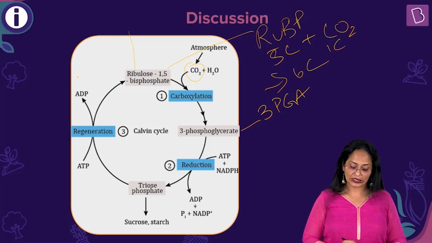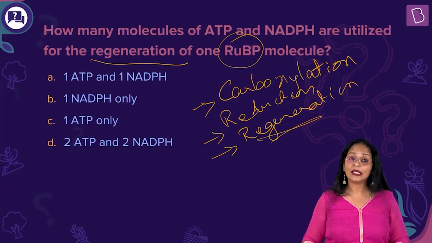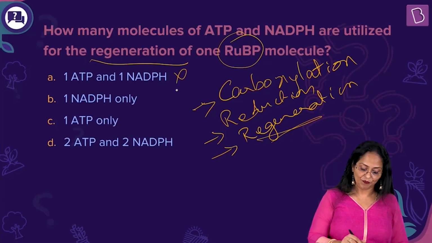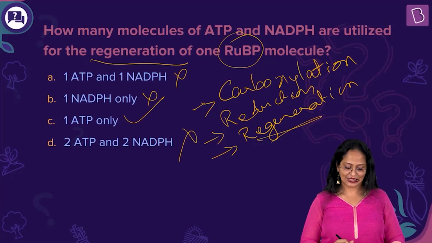So, now have you got the answer? How many molecules of ATP and NADPH are utilized for the regeneration of 1 RuBP molecule? Is it 1 ATP and 1 NADPH? No. Is it 1 NADPH only? No. For regeneration, it is 1 ATP only. 2 ATP, 2 NADPH, that is incorrect.